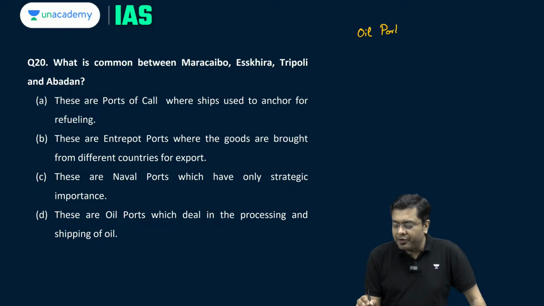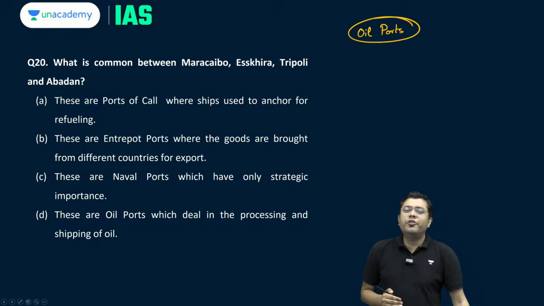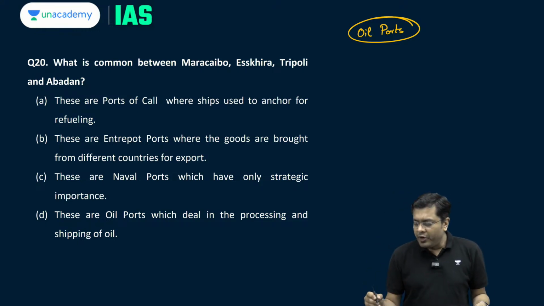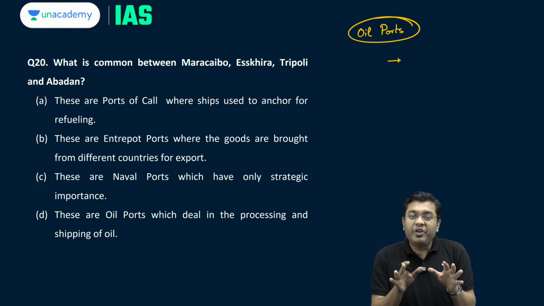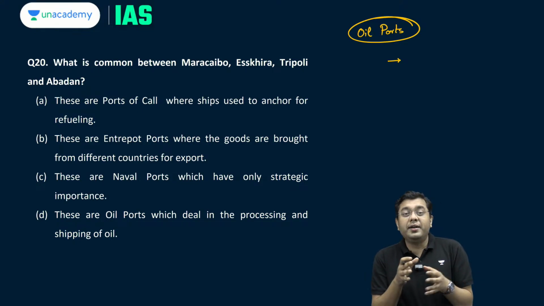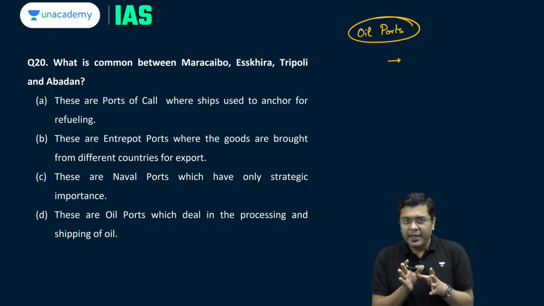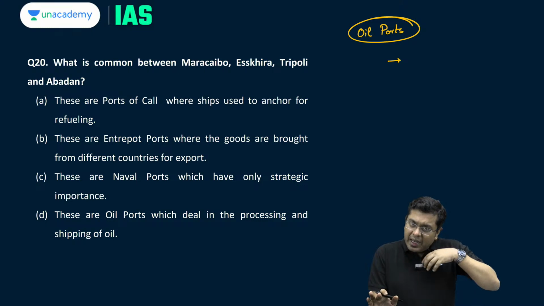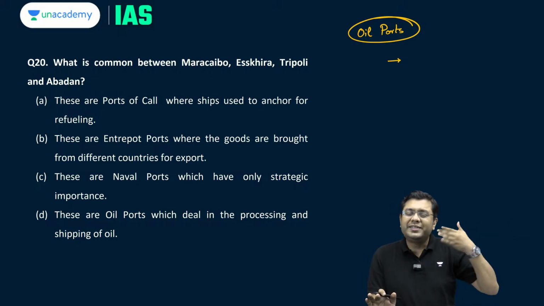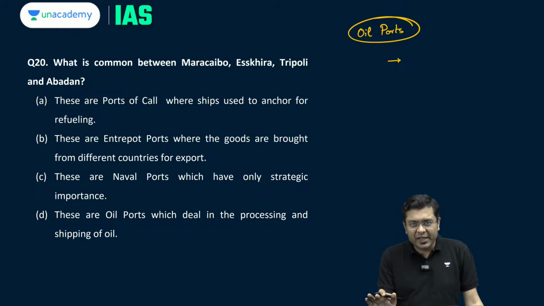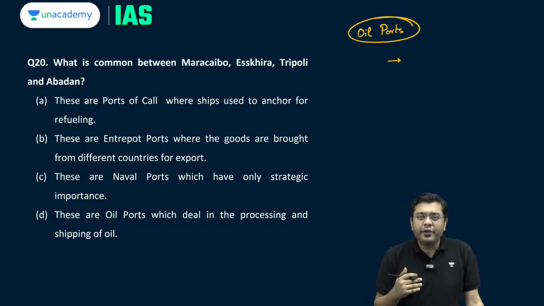So when we talk about the different ports, there is a classification of ports as well based upon their utility. For example, you have what is referred to as the oil port. Oil ports are those which are built and developed specifically to handle the import and the export of oil. So there you will have from the docks a large pipeline which is oftentimes laid out into slightly shallower waters where larger ships can berth, and from there oil is directly supplied through the pipeline into the tankage structures which are built. In India, you have oil ports such as Paradip, such as Mangalore. These are your known oil ports.